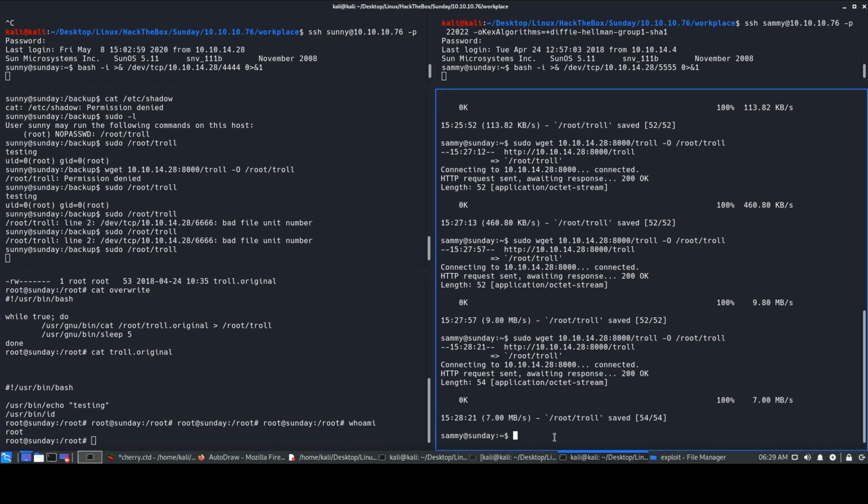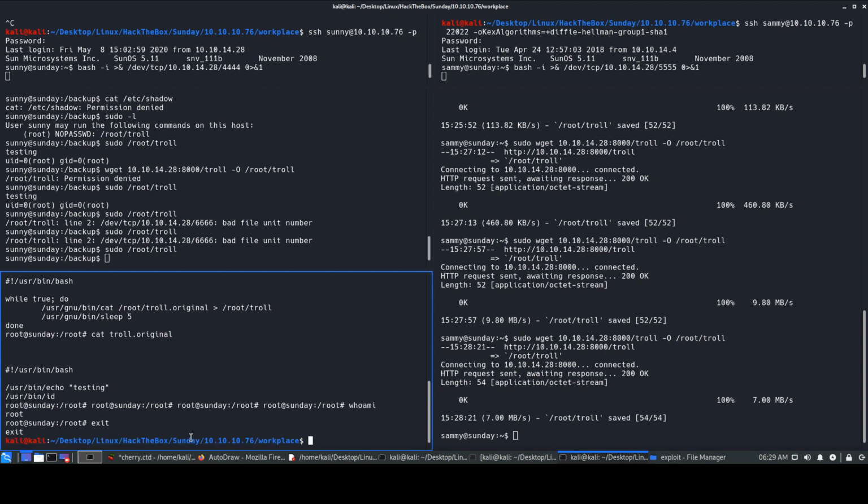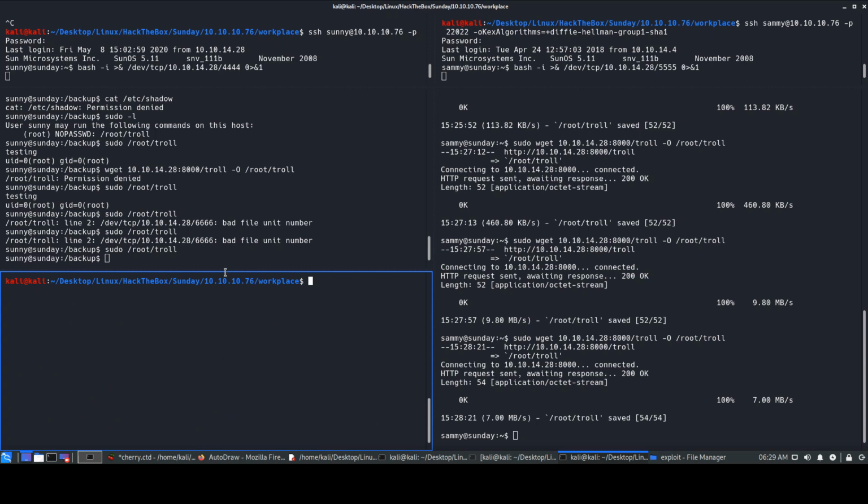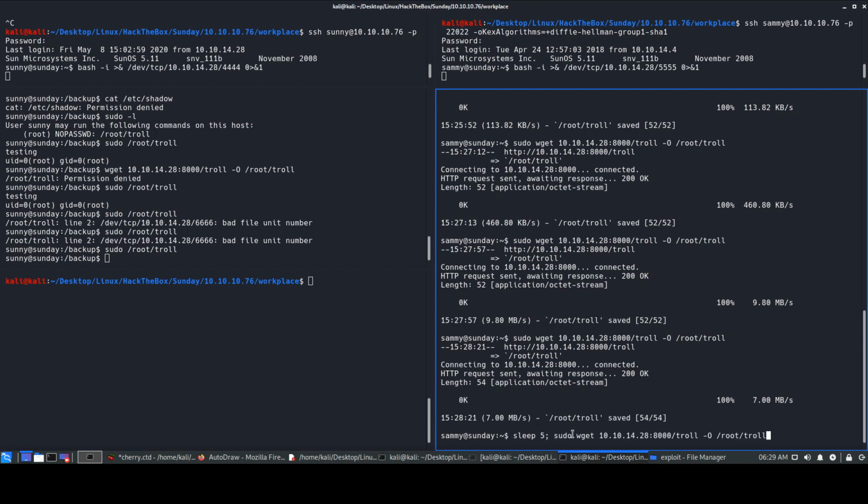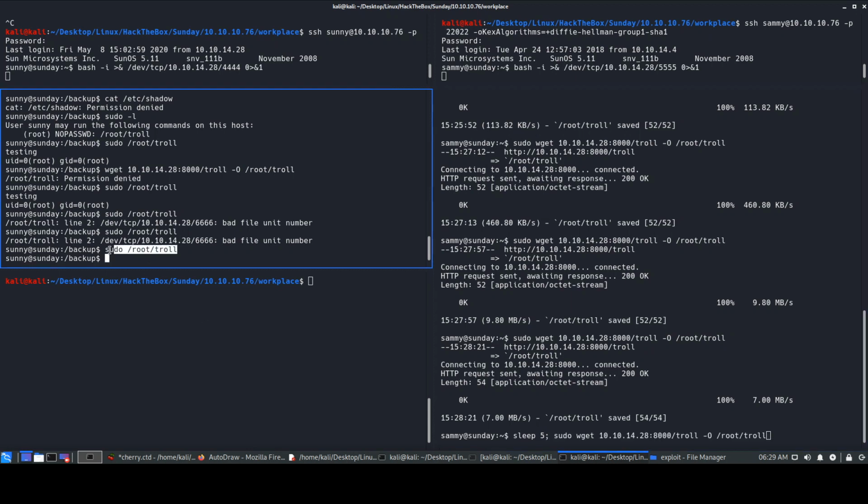Another thing we can do is, since we have wget present, I'll show you one more way to do it. Okay, we do not require that just now. We obviously got root, and we did it very quickly. Another way you can do this is to add sudo, add the sleep command over here, sleep for 5 seconds, then add this, and then add the sudo file over here.